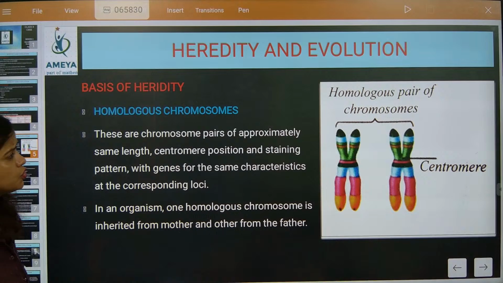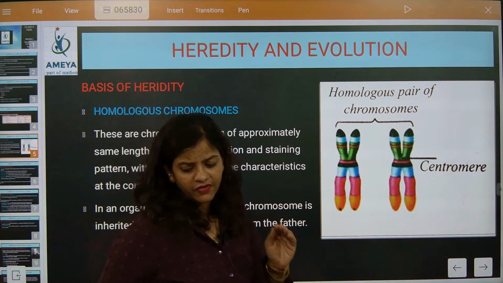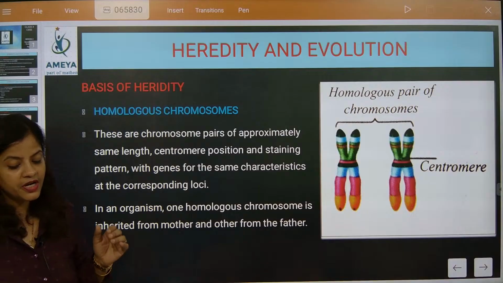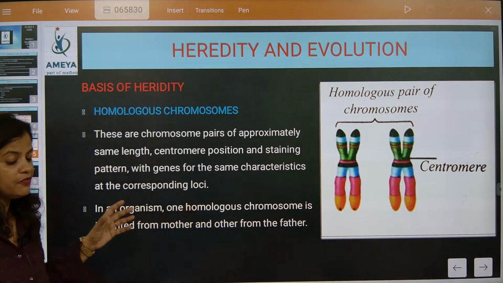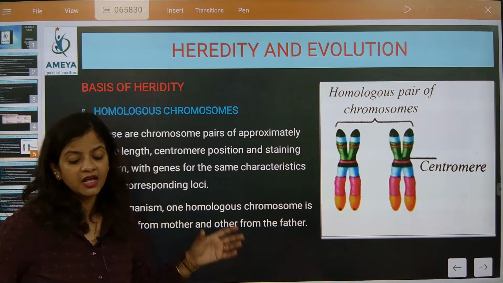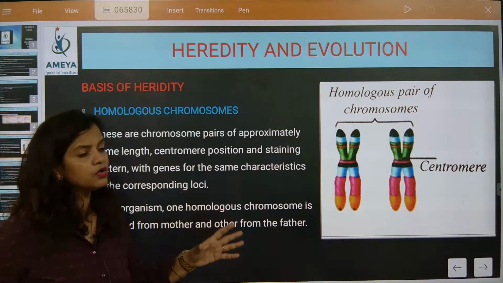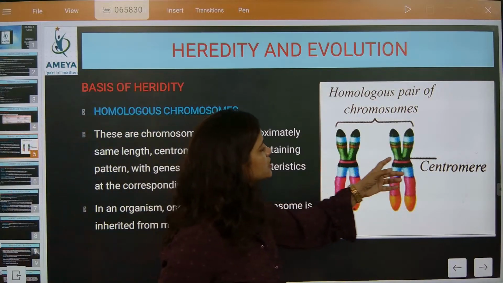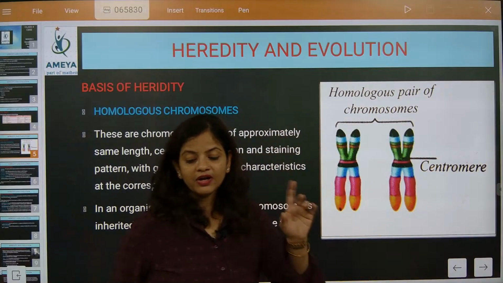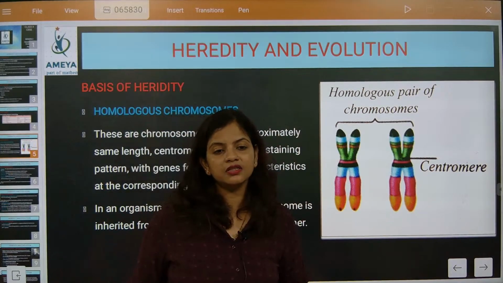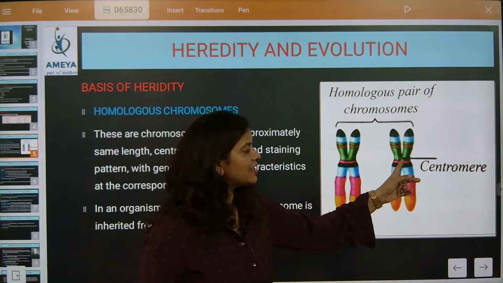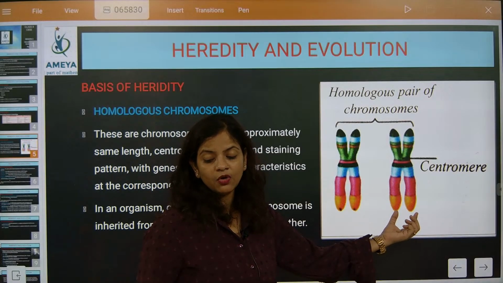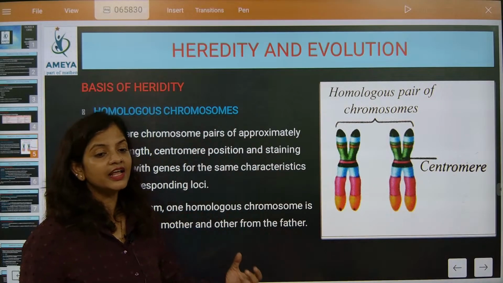Now, homologous chromosomes. This is a very important thing. Those who are preparing for NEET and those who really wish to understand, are you seeing the identical chromosomes, beta? This center part is called the centromere. When one chromosome is connected to the other chromosome, that part is called the centromere. And this portion, when they are free, is called the telomere.